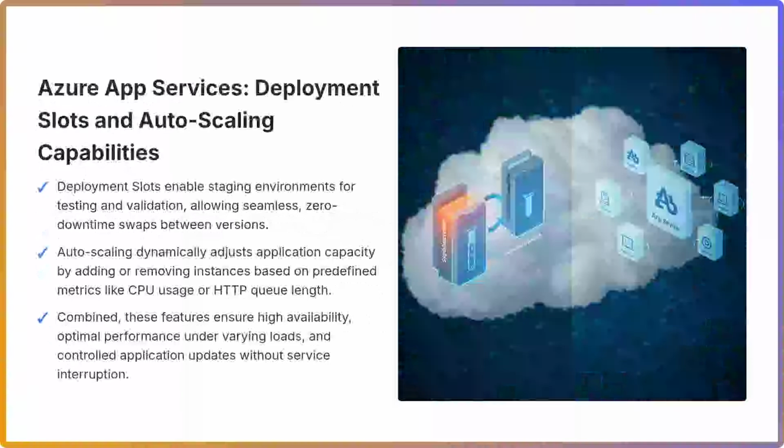Concurrently, App Services auto-scaling capabilities ensure applications maintain optimal performance under fluctuating demand. By defining rules based on metrics like CPU utilization, memory consumption, or HTTP queue length, the service automatically adds or removes application instances. This elasticity guarantees that resources are provisioned precisely when needed, preventing performance bottlenecks during peak loads and optimizing costs during periods of low activity. Together, deployment slots and autoscaling form a robust foundation for building highly available, resilient, and cost-effective cloud-native applications on Azure.